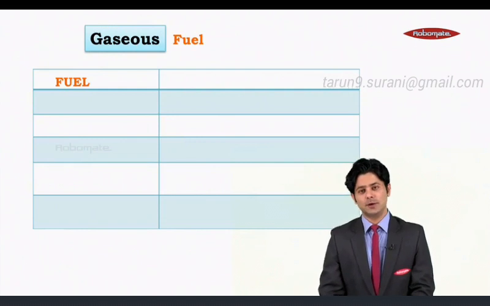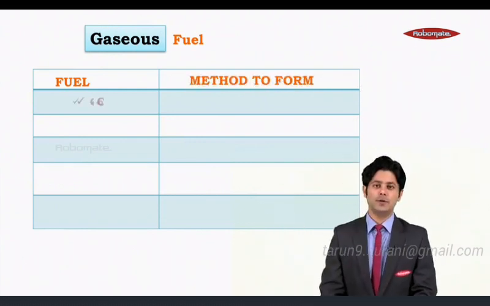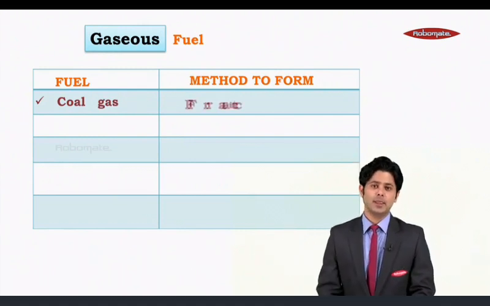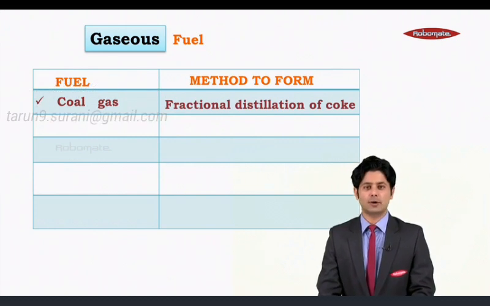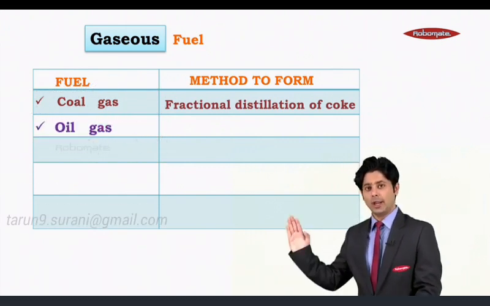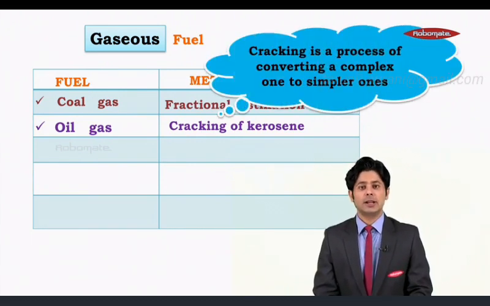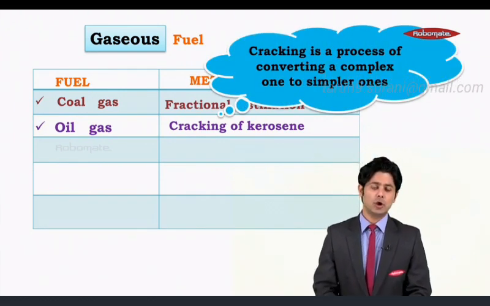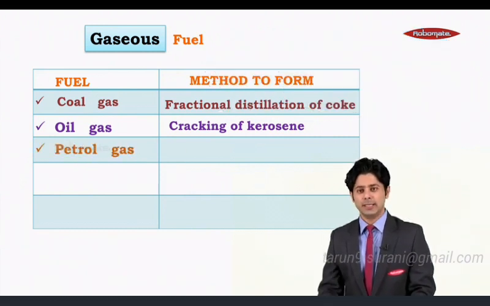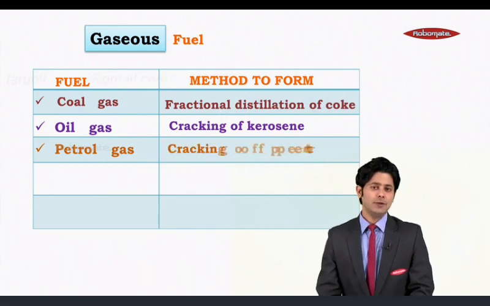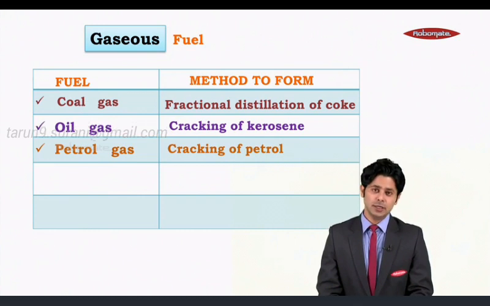So here we go. The first column what we get is fuel. The second column is for method to form. The first one is coal gas, and we get it by the fractional distillation of coke. Moving to the next one is oil gas, and we get it by cracking of kerosene, and here cracking stands for a process to convert the complex substance into the simpler one. Moving to the next one is petrol gas, and we get it by cracking of petrol, and the meaning of cracking we have already done it earlier.